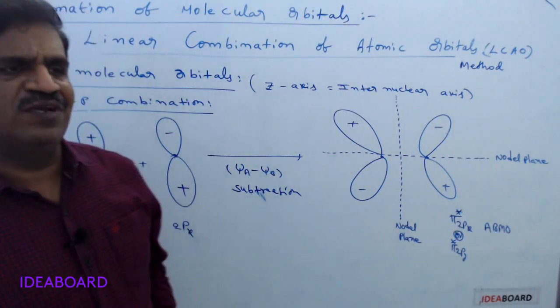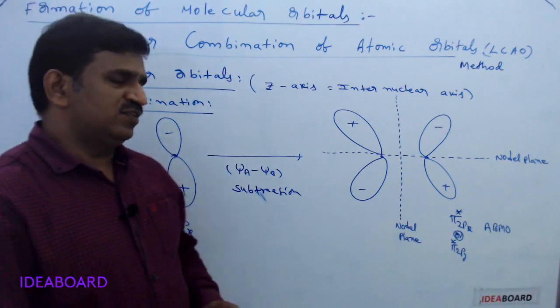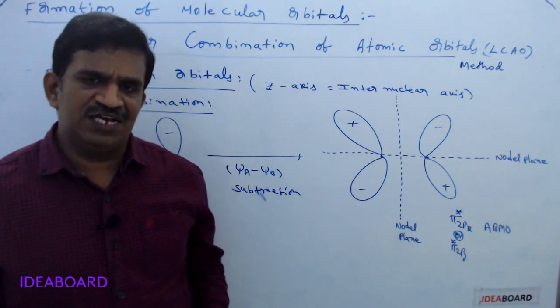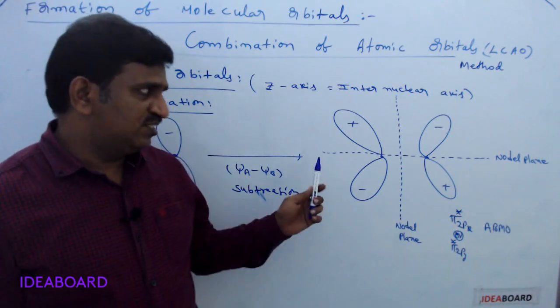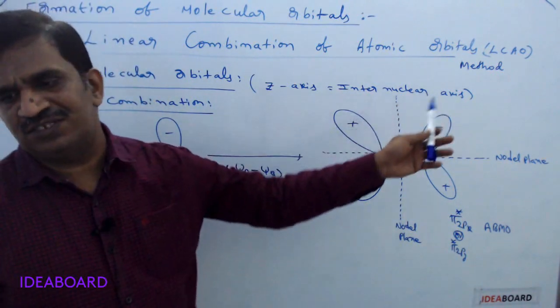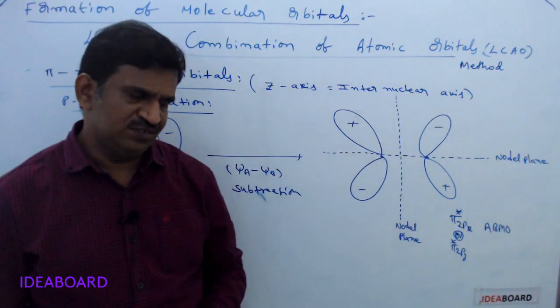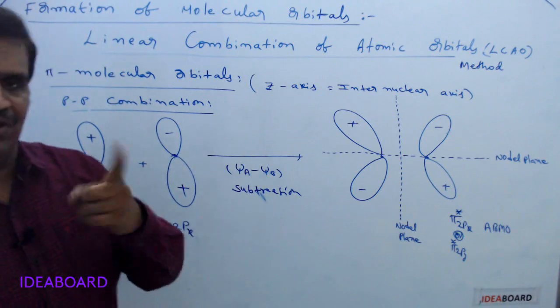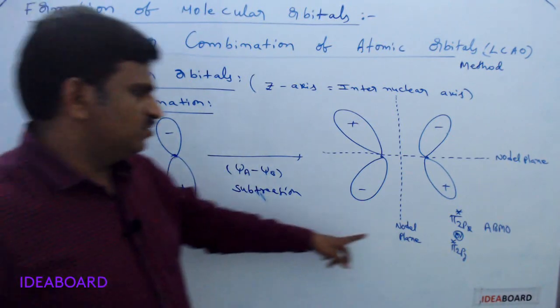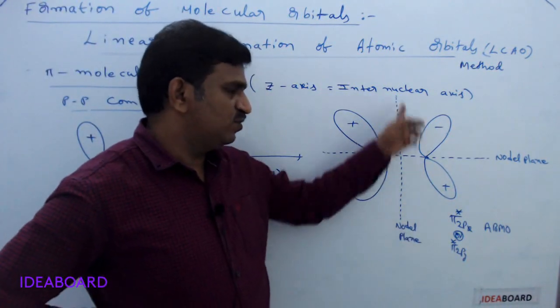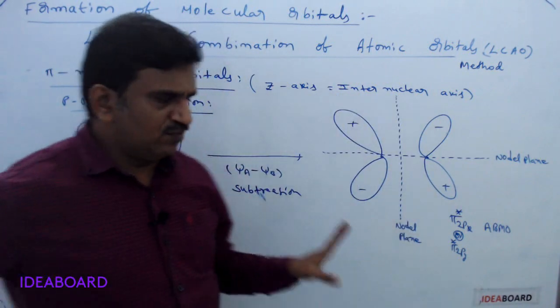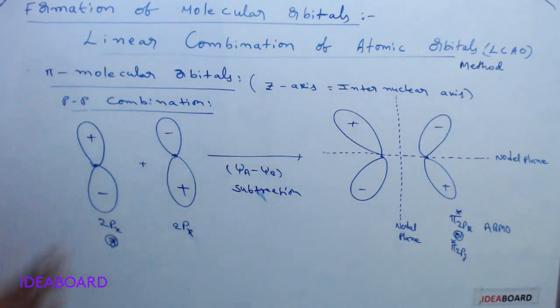Please remember that only. Generally bonding molecular orbitals have zero nodal planes, except that sigma 2px or sigma 2py has one nodal plane. Anti-bonding orbitals have one nodal plane, but pi star 2px and pi star 2py have two nodal planes. Please remember that concept only.